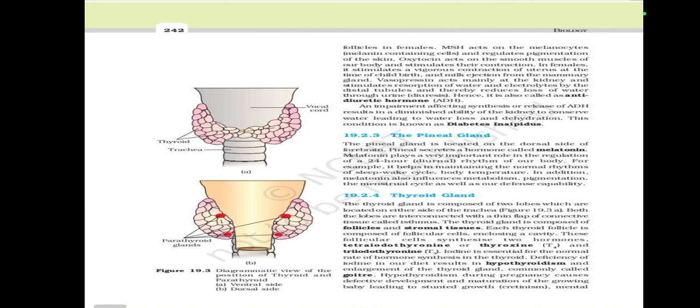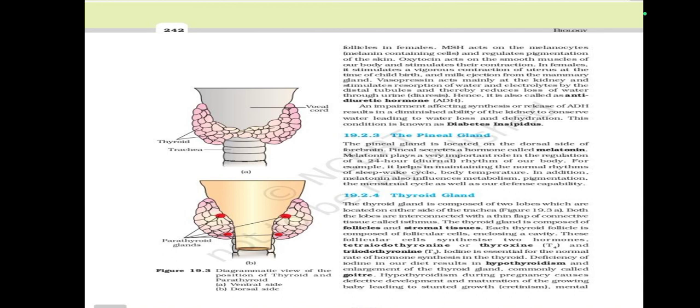Vasopressin acts mainly at the kidney and stimulates reabsorption of water and electrolytes by the distal tubules and thereby reduces loss of water through urine, diuresis. It is also called antidiuretic hormone ADH.